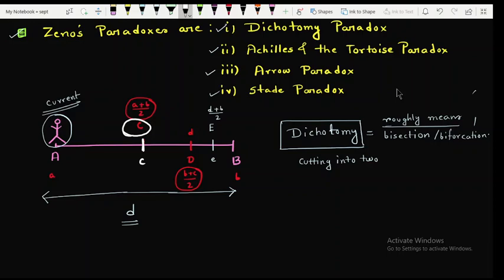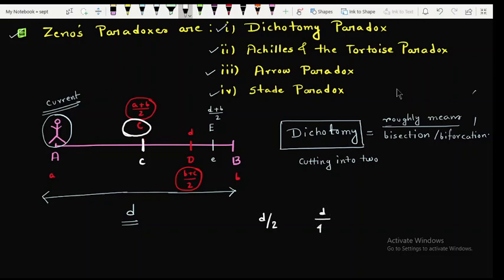That means you have to travel at first the distance d by 2, and after reaching the point capital C, you are planning to go to the point capital B again. But here also you have to travel half of the distance, that is d by 4, right?